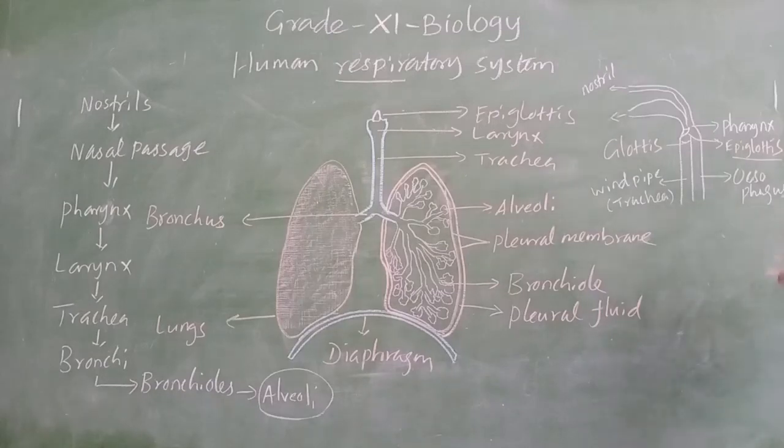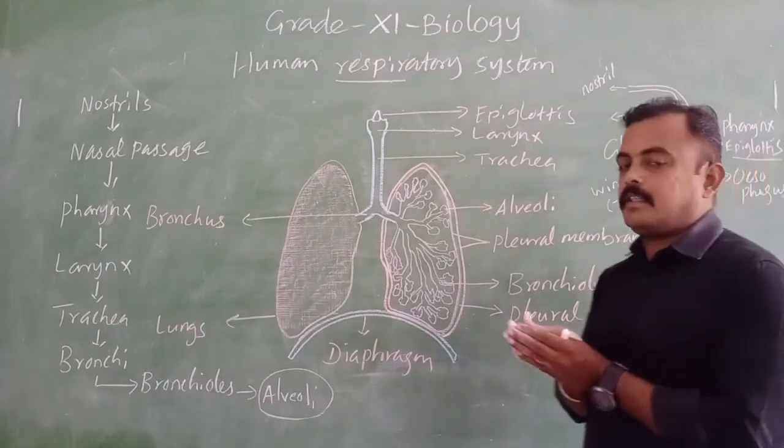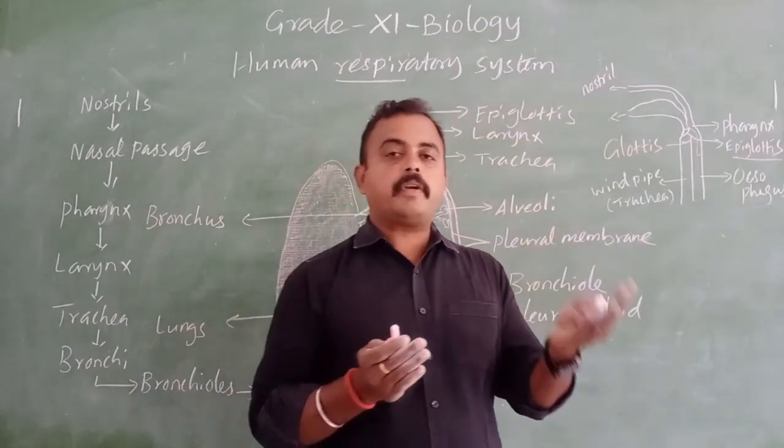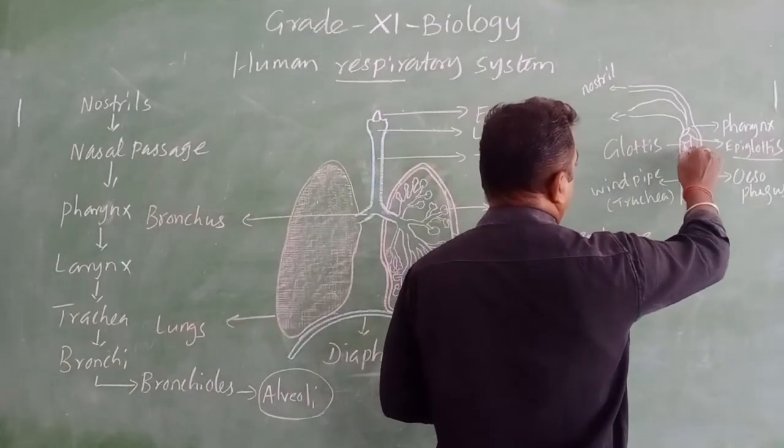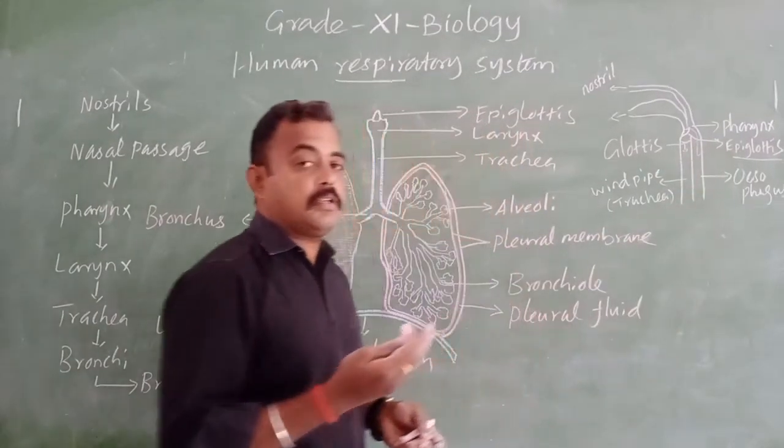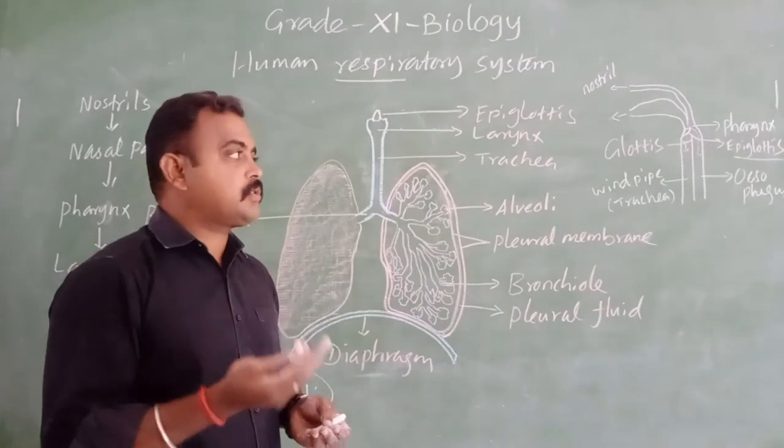That's why we said the windpipe is protected by the epiglottis from the food. When food enters, it closes, then the food goes to the food pipe. The glottis is the opening of the trachea. Then after that we have the larynx, the voice box which produces voice.